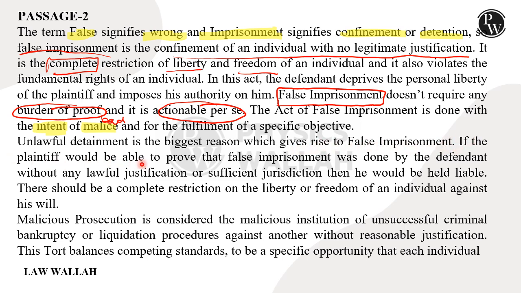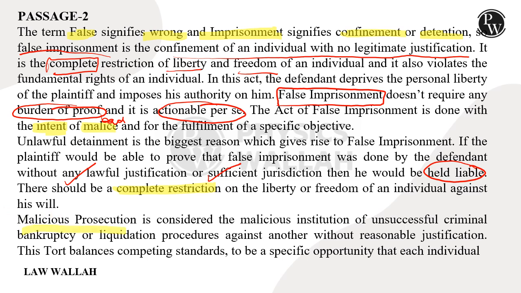If the plaintiff would be able to prove that false imprisonment was done by the defendant without any lawful justification or sufficient jurisdiction, then he would be held liable. तो बस इतना ही प्रूफ करना जरूरी है कि कोई लॉफुल जस्टिफिकेशन नहीं था और कोई सफिशिएंट जुरिसडिक्शन नहीं था डिटेंशन का, तो यहाँ पे लाइबिलिटी क्रिएट हो जाएगी फॉल्स इम्प्रिजनमेंट की. There should be complete restriction. As we have already read, complete restriction important है on the liberty and freedom of an individual against his will.